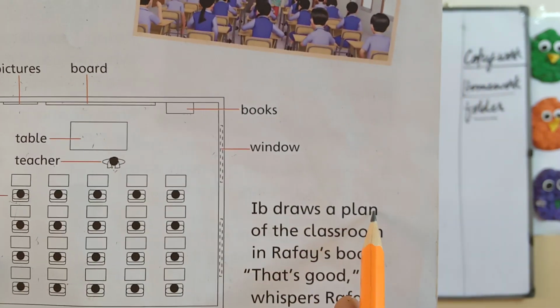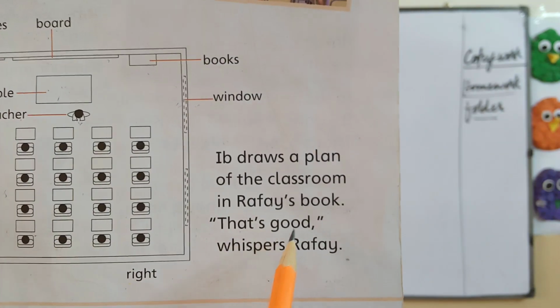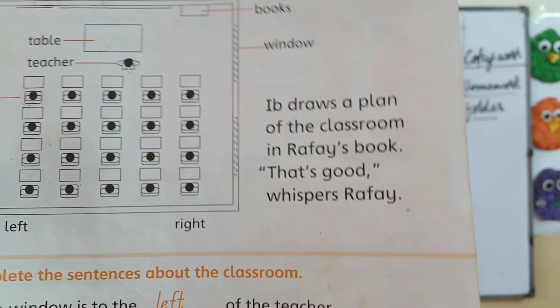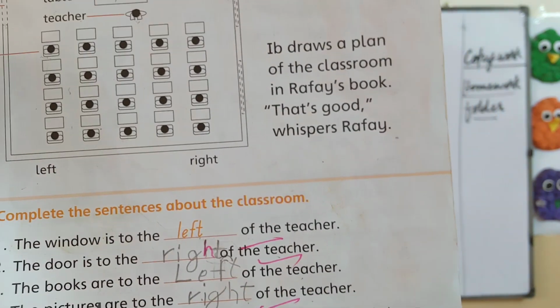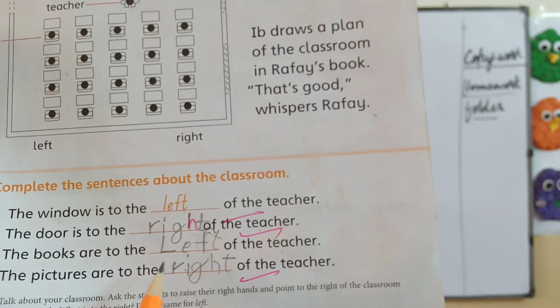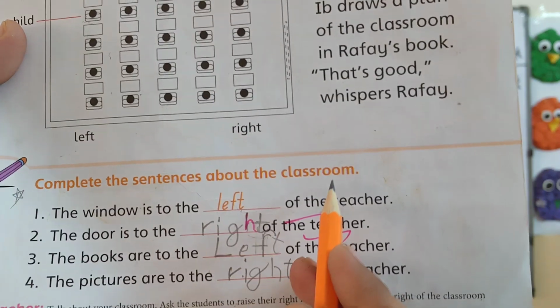Ivy draws a plan of the classroom in Rafi's board. That's good, whispers Rafi. Now continuously Ivy was talking to Rafi. Here is one exercise. First we will complete it, then we will start new topic. So take out your pencil. Complete the sentences about the classroom.